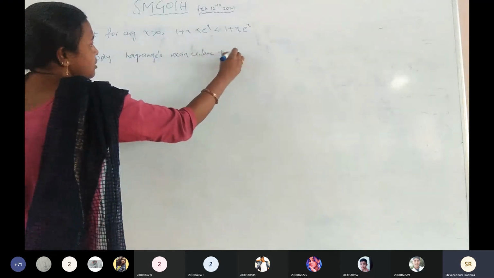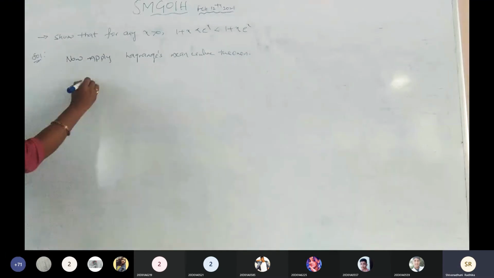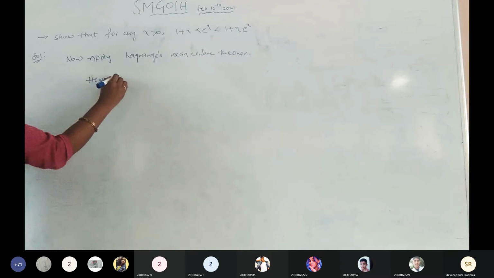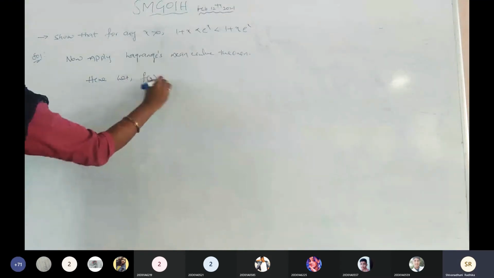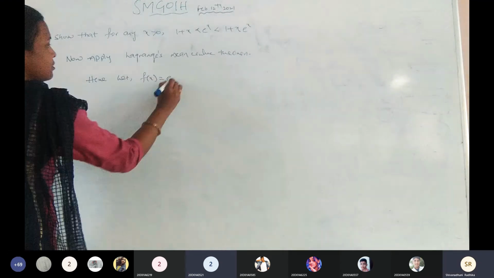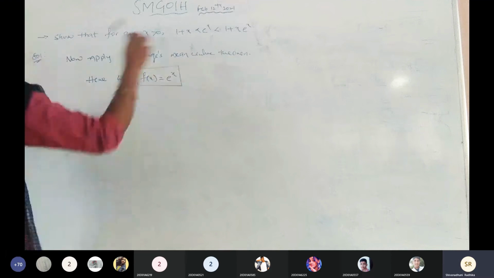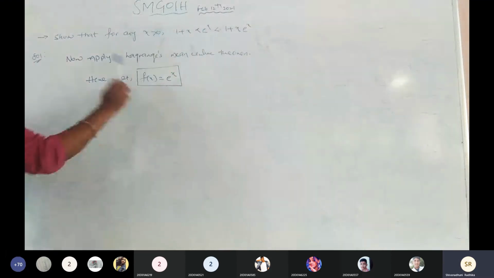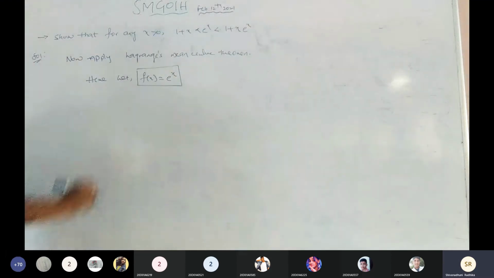What are the requirements of Lagrange's mean value theorem? First of all, we need the function, and from the given statement only. Then what is the function? Tell me. f of x equal to e power x. Very good. What is the middle term? That is the function f of x, f of x equals e power of x. Is it clear? What is the interval?